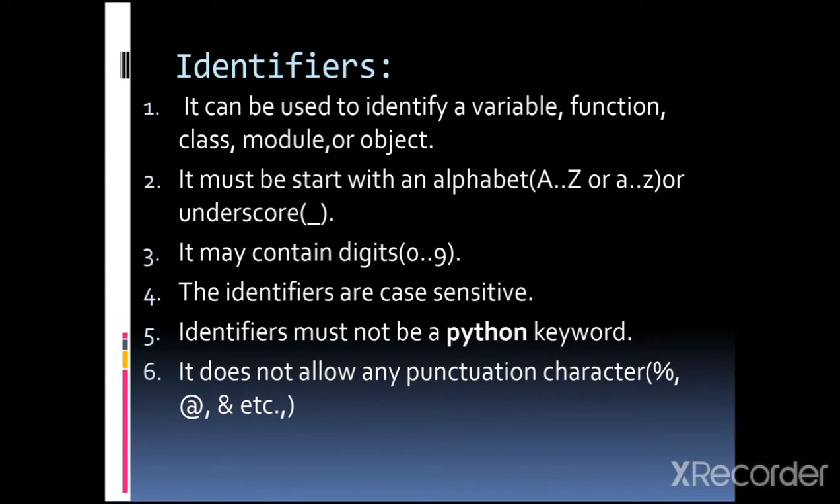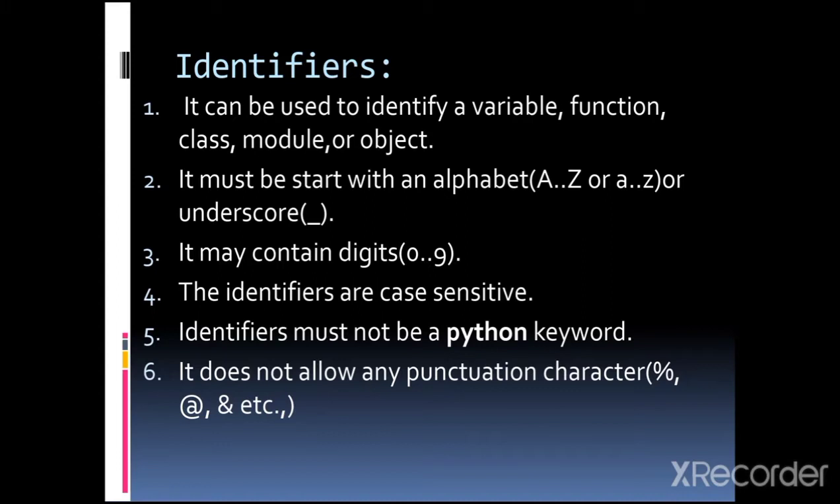Okay, what is meant by identifiers? Identifiers can be used to identify a variable, function, class, module or object. It must start with an alphabet A to Z or a to z, either capital letters or small letters, or an underscore symbol. It may contain digits 0 to 9, numbers also.